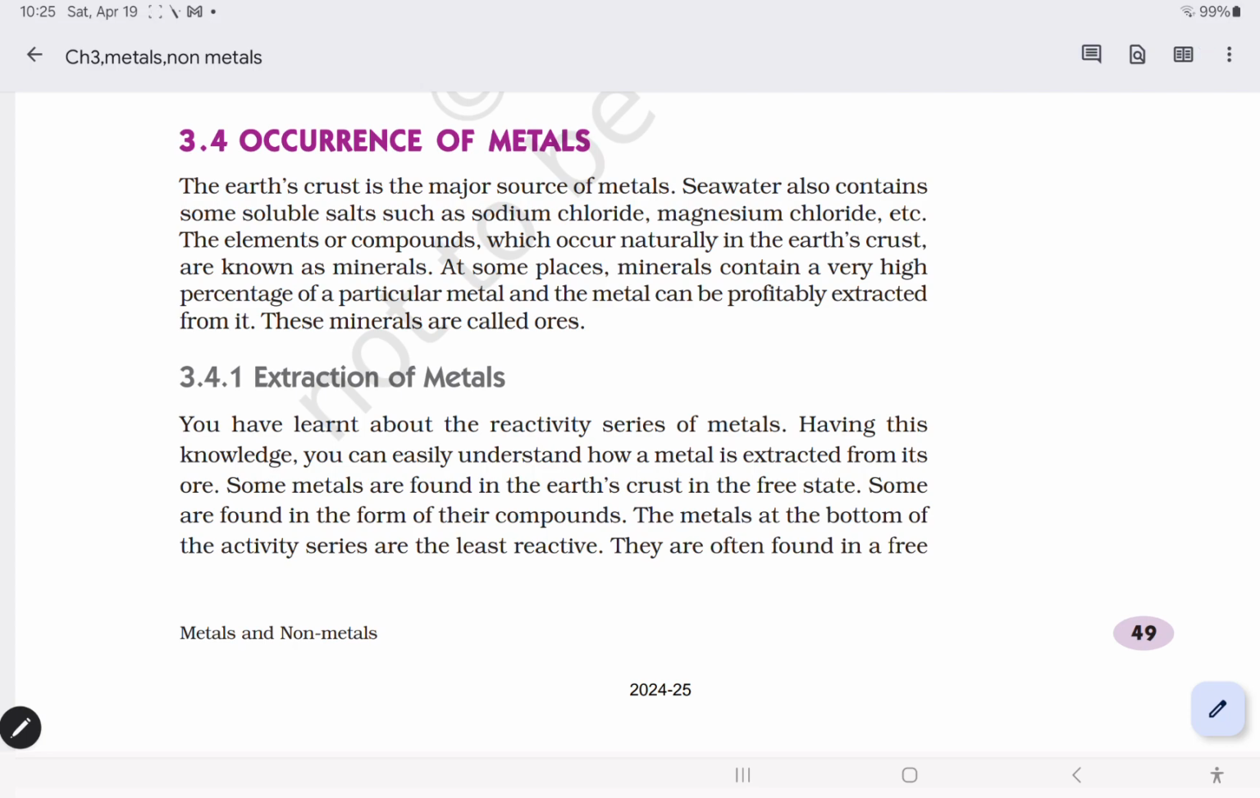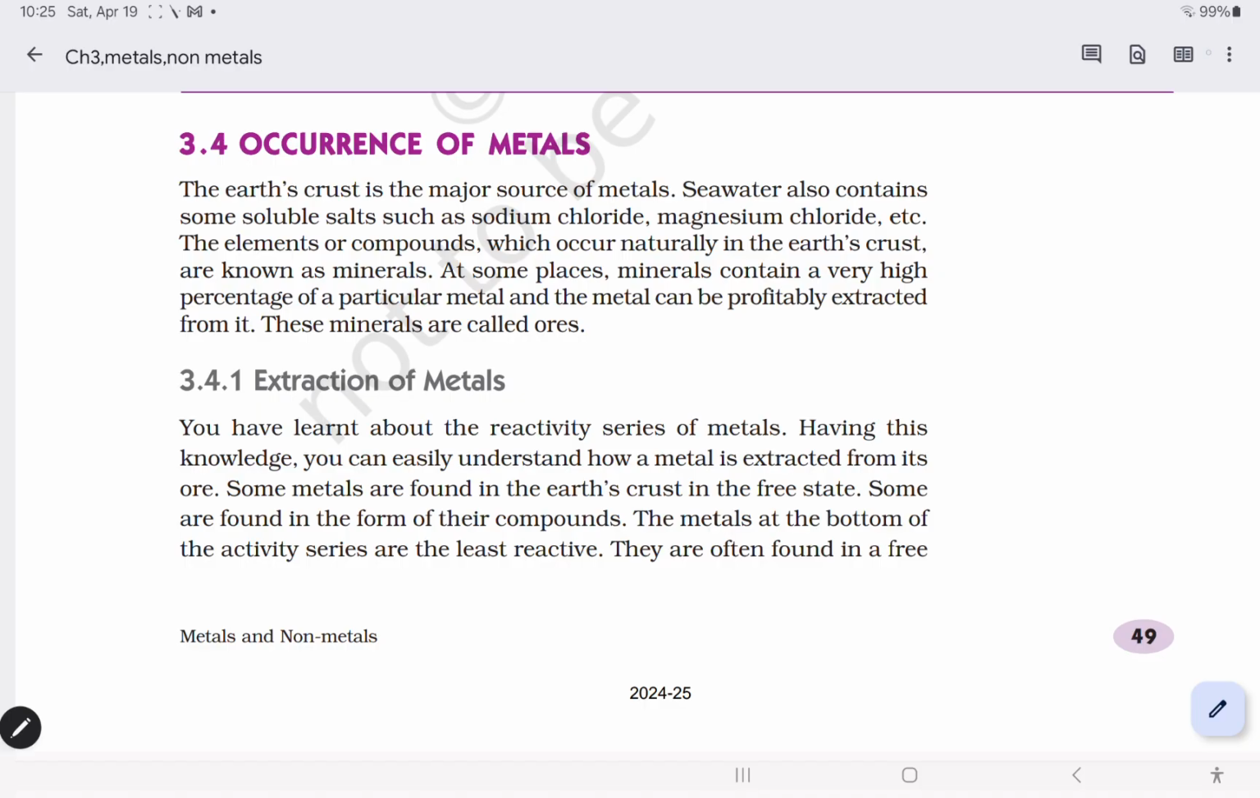Hello students, in today's lecture we are going to discuss the occurrence of metals. Basically, metals are found in the earth's crust and are usually present in the form of compounds. Some are also found in free or native form, but generally they are found in compound form.